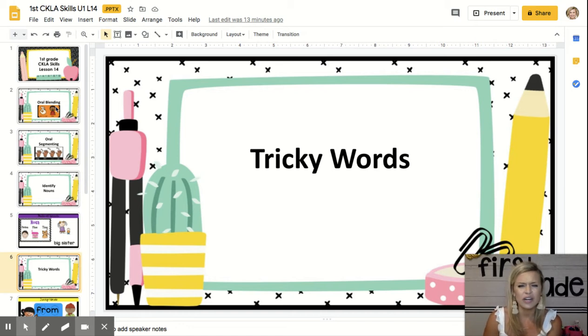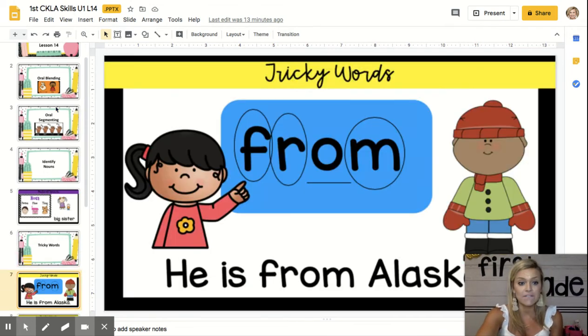Remember, those tricky words are the words that don't sound like how they're spelled, or they're just tricky because they look kind of different. And so we are going to learn a couple more tricky words so we can be awesome readers and writers. And our first is this one. Take a look at my blue box here. See if you can tell me what this tricky word is. It might be tricky. What do you think that looks like? Sound it out.